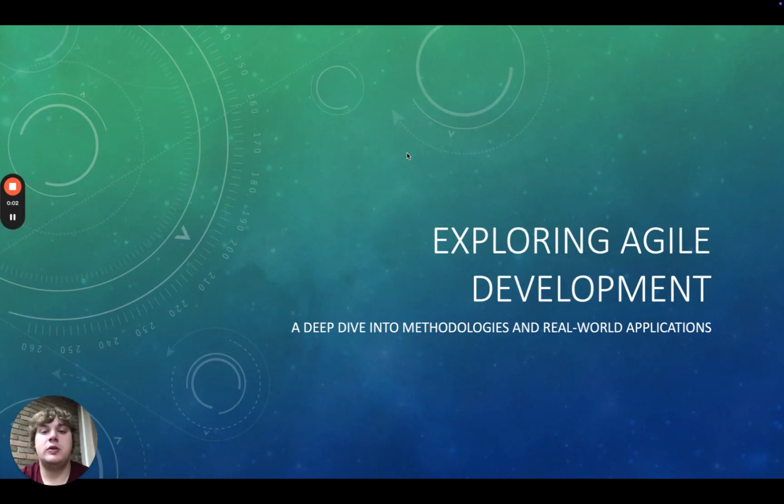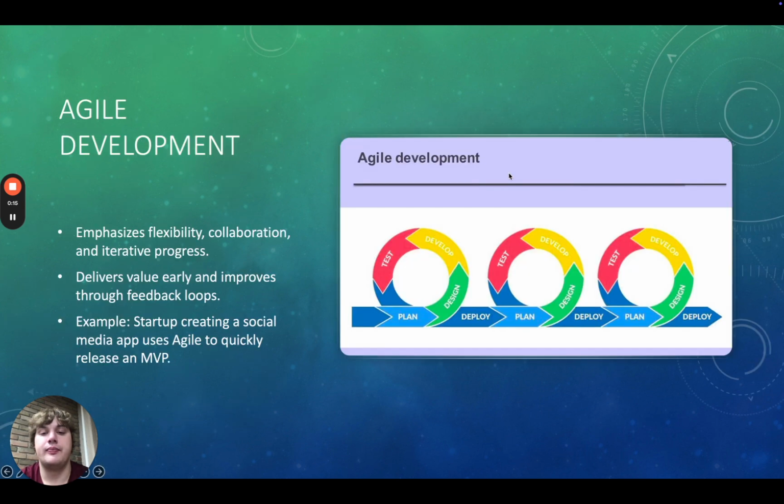In today's video, we'll explore the fascinating world of Agile development and its related methodologies. We'll take an in-depth look at each process, compare it with plan-driven development, and discuss real-world examples that show how these approaches are applied. Let's jump right in.